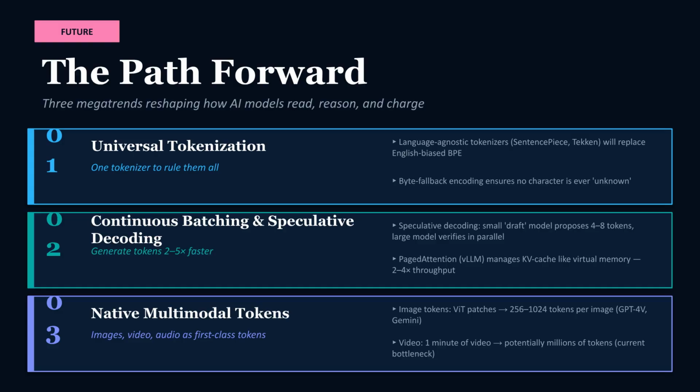The future path involves universal tokenization, replacing English-biased BPE with language-agnostic models. Continuous batching and speculative decoding will generate tokens 2 to 5 times faster. Finally, native multimodal tokens will treat images, video, and audio as first-class tokens, although video remains a significant current bottleneck.